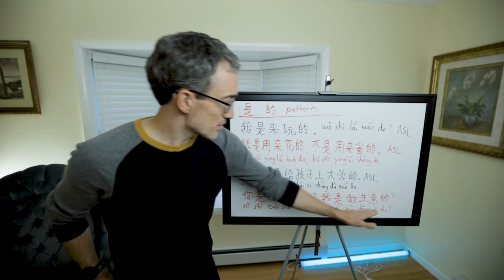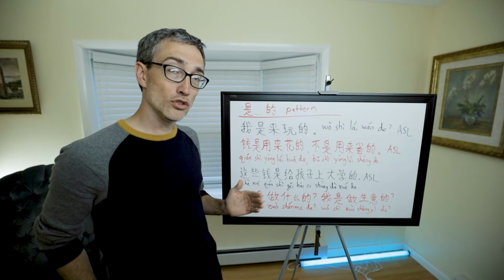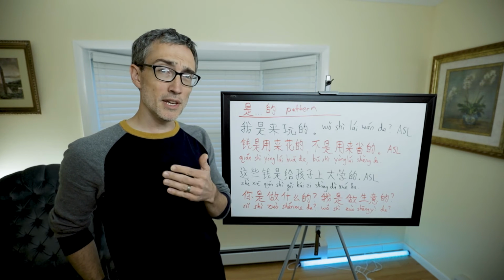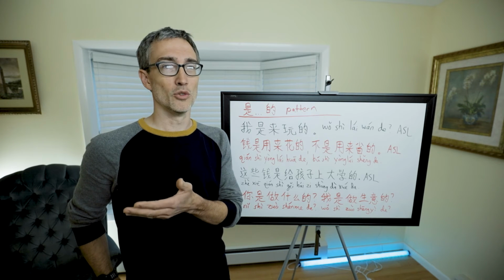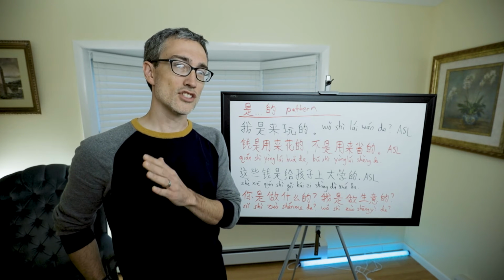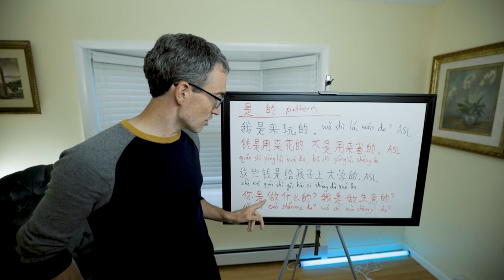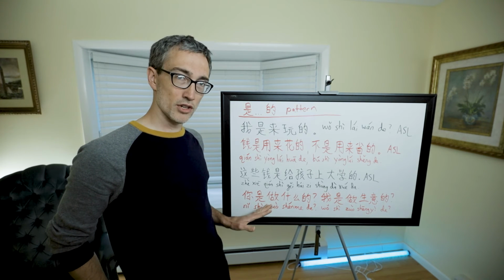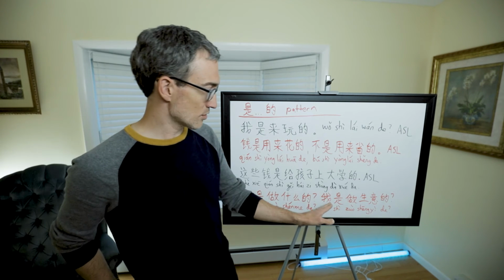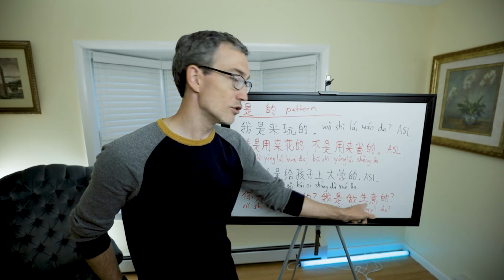Let me give you an example. This last example here in red is this. The first is the question, what do you do? Instead of it being 你做什么, in English we just say, so what do you do? What do you do for a job? In Chinese, instead of 你做什么, it is 你是做什么的. You are, and it feels to me like you are one who does what? And the answer could be 我是做生意的. 做生意 means to do business.